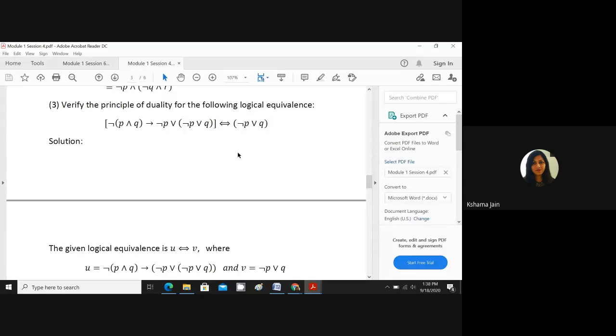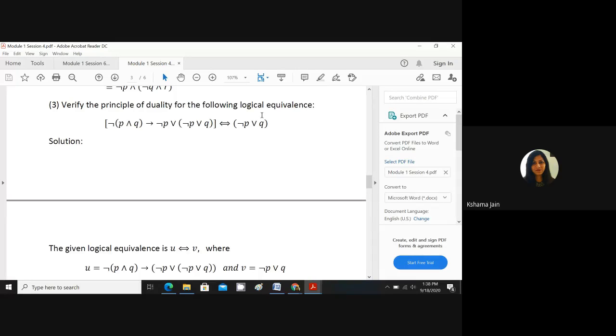The question will come like: verify the principle of duality. Now, what is the principle of duality? The principle of duality says if two compound propositions are logically equivalent, for example, U is logically equivalent to V, or otherwise you can say something in the LHS and something in the RHS with the logical equivalence sign, then their duals will also be logically equivalent.